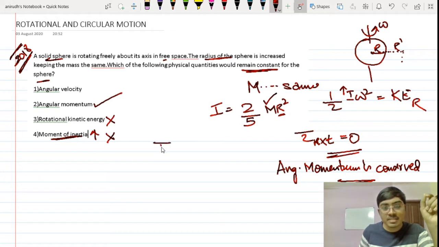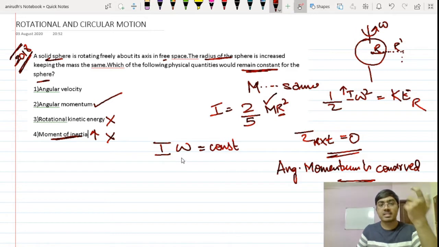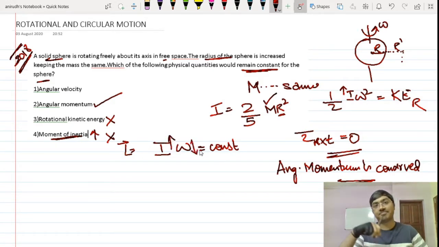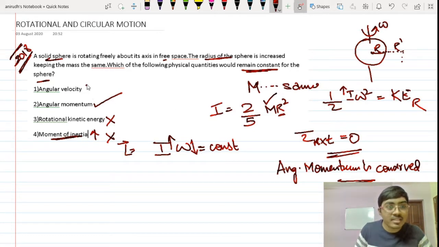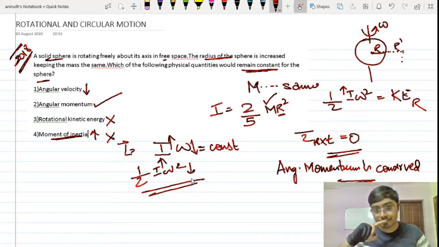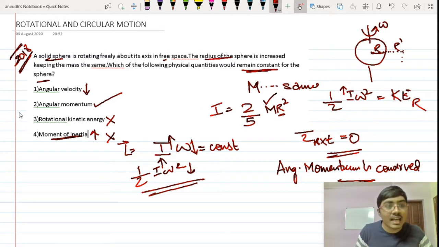Now if angular momentum is conserved, I know that I omega is a constant, because I omega is equal to the L vector. See, my moment of inertia is going to increase, so my omega has to decrease. So angular velocity is going to decrease. Rotational kinetic energy is half I omega square. Omega will decrease and I is going to increase, so there is some kind of fluctuation over here. So definitely angular momentum as such is conserved. The correct answer for this question is option number 2.